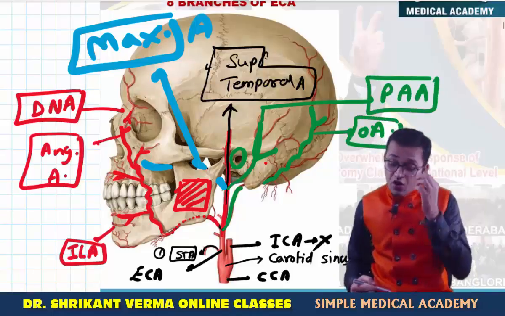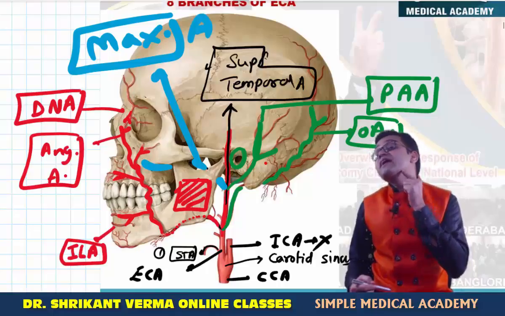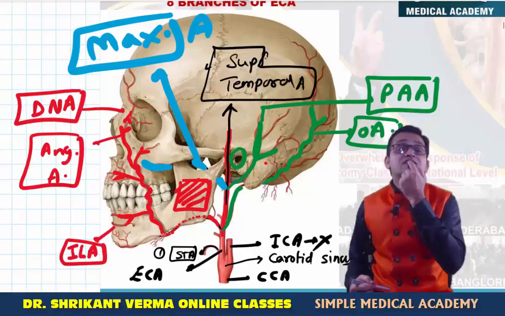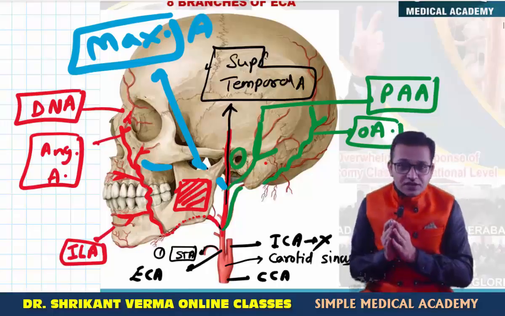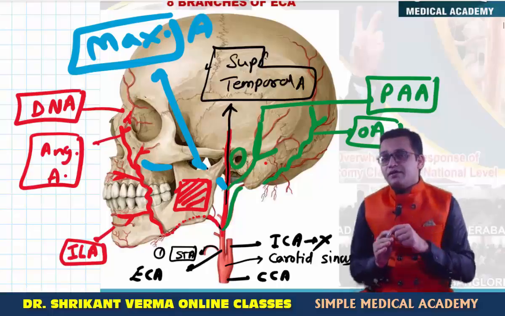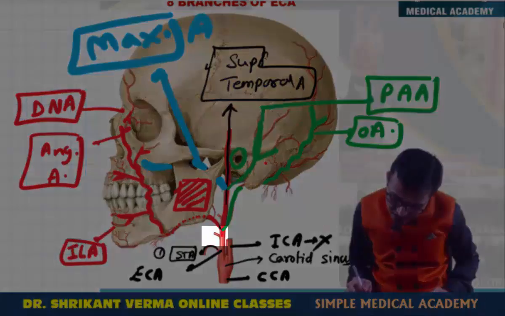Okay, now see, only one medial branch is there, which is running medially and ascending upside to supply the pharynx. Getting the point? So this artery should be known as the ascending. Why is it known as the ascending? Because it is running upside. Then it is supplying the pharynx. That's why pharyngeal artery.